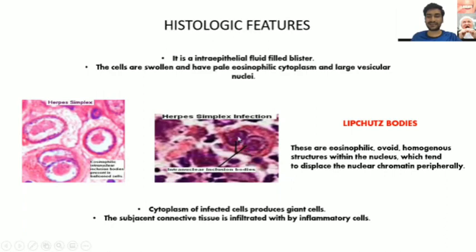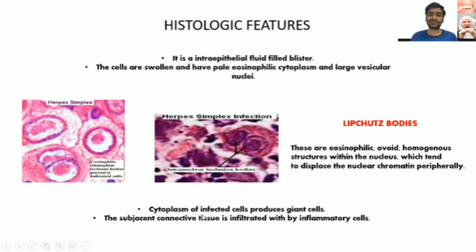In that you can see an eosinophilic ovoid mass in the nucleus which tends to displace the nuclear chromatin to the periphery. These are the intranuclear inclusion bodies present in the nucleus. Any body present in the nucleus is considered an intranuclear inclusion body, and they are termed Lipschutz bodies. What are they termed as? Lipschutz bodies, right? So the first thing we saw was ballooning degeneration, due to pale eosinophilic cytoplasm and large vesicular nuclei. Secondly, we have intranuclear inclusion bodies known as Lipschutz bodies, which are eosinophilic ovoid homogeneous structures within the nucleus.